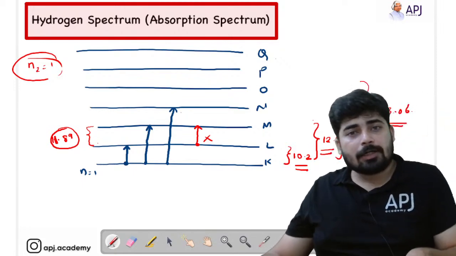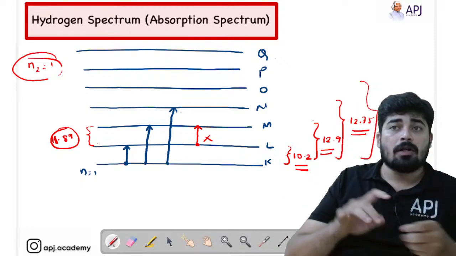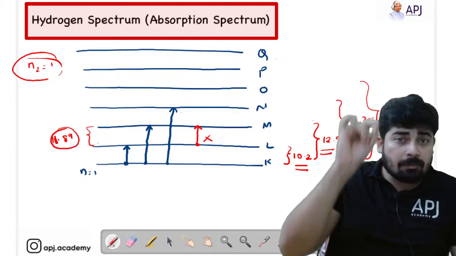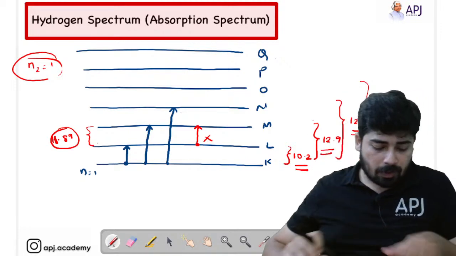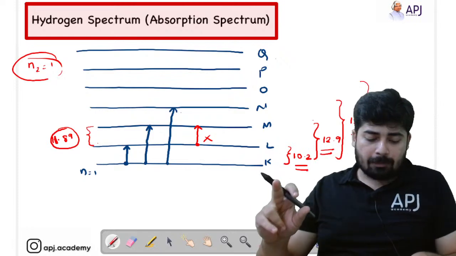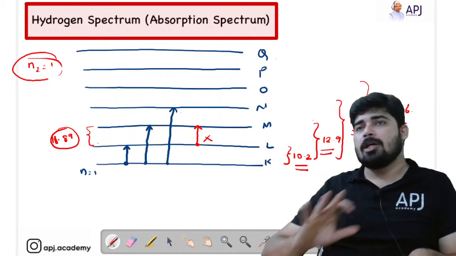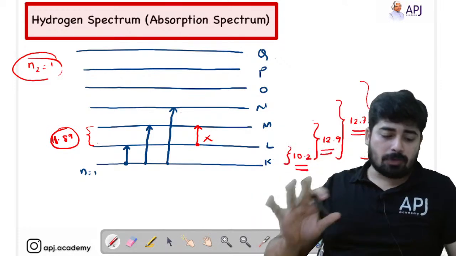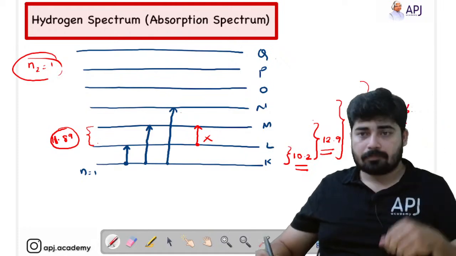I already told you the absorption spectrum is only obtained when the electron jumps from the first shell. That's what is important. So the electron can only absorb these energies, not any other energy. Hope that is clear.